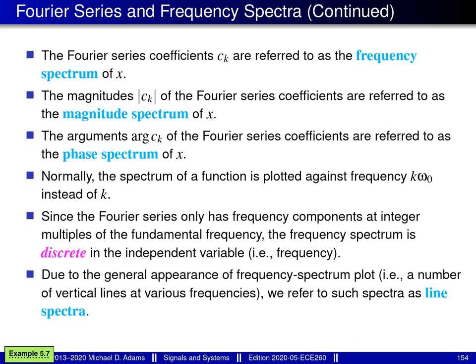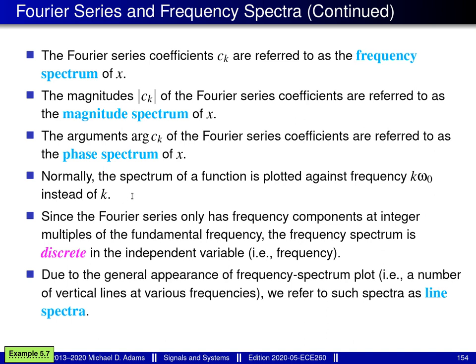On this slide, I'd like to introduce some terminology related to Fourier series and frequency spectra, as well as make some additional comments on frequency spectra. So suppose that we have a periodic function x with fundamental frequency omega naught and the Fourier series coefficient sequence c. Then as a matter of terminology, the Fourier series coefficients, in other words the ck values, are referred to as the frequency spectrum of x. The magnitudes of the Fourier series coefficients, in other words the magnitude of the ck values, is referred to as the magnitude spectrum of x. And the argument of the Fourier series coefficients, in other words the argument of the ck values, is referred to as the phase spectrum of x.